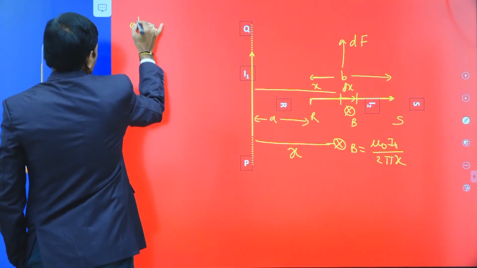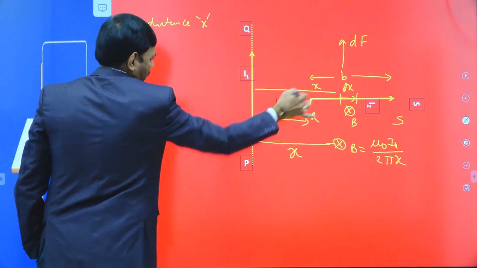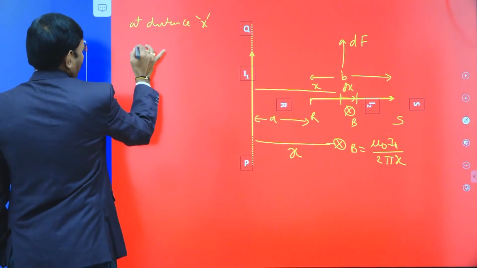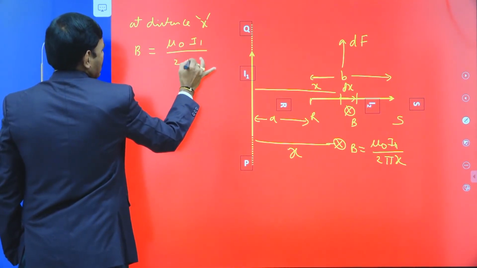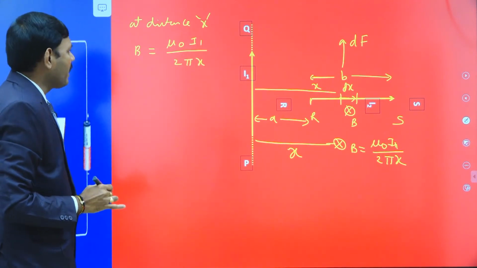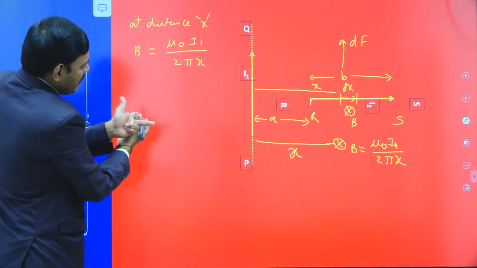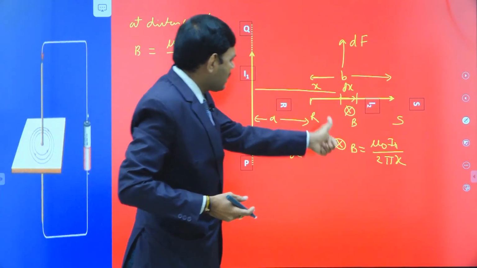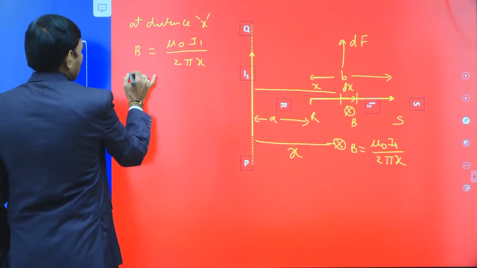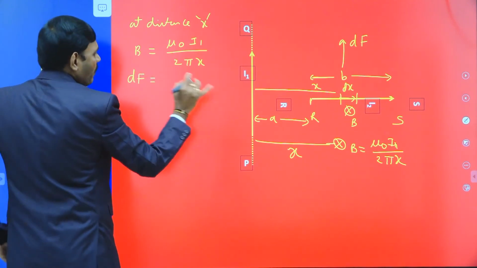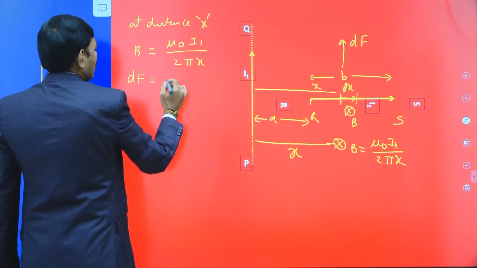Therefore at a distance x from the first wire, an arbitrary distance, the magnetic field is given by the expression mu naught I1 divided by 2 pi x, which is into the board. Then by Fleming's left hand rule, F equals B I l: B is into the board, current is towards the positive x direction, so the force is along the positive y direction. Along this direction we have the force.